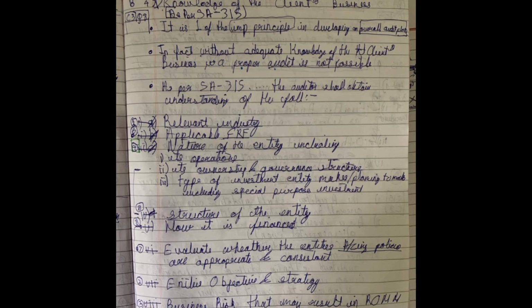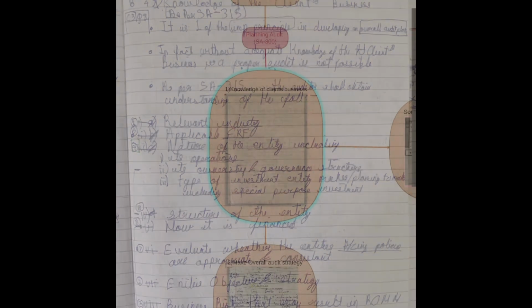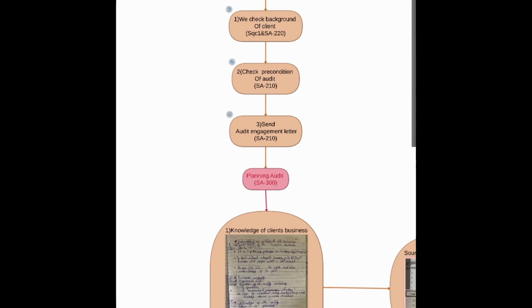So the first stage of audit is preliminary engagement activity. In preliminary engagement activity, we need to check these three things: background of the client as per SA 220, precondition for the audit, and send the engagement letter as per SA 210. After doing preliminary engagement activities, the second step is to start planning the audit.